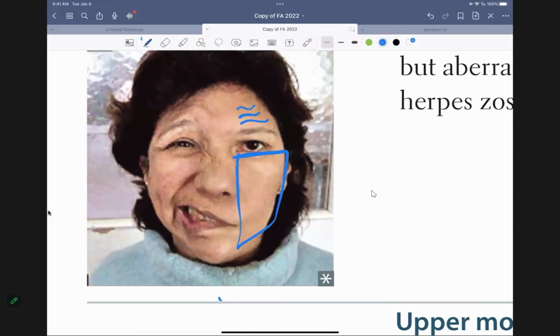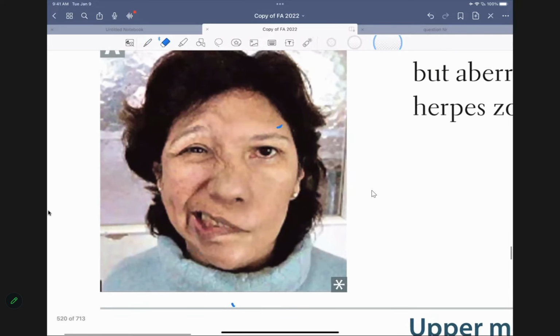All right. That's all it is, folks. Ask yourself: whole half, upper half, or lower half? Okay, that's the idea. So everybody clear with the facial nerve, folks? Anybody has any question? Okay, let's read.